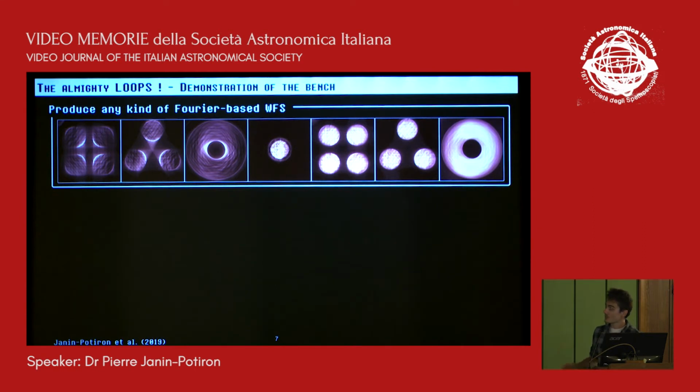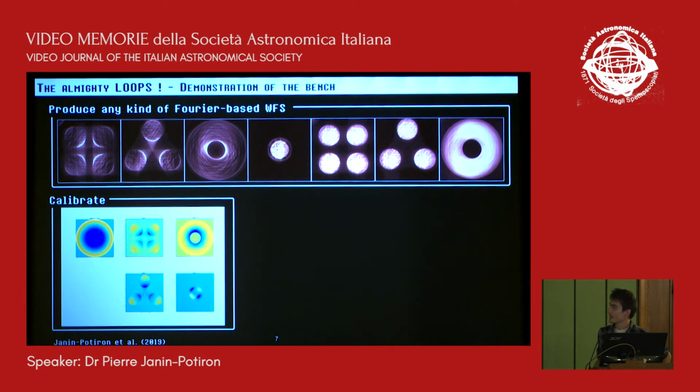The first thing we tried is to give a shape to the SLM in the focal plane. Here you see the four-phase pyramid, the three-phase pyramid. This is a hexagon. This is the flattened pyramid, a four-phase pyramid where you lower the angle at the apex of the pyramid. And these are the same masks, but with a modulation at 5 lambda over d.